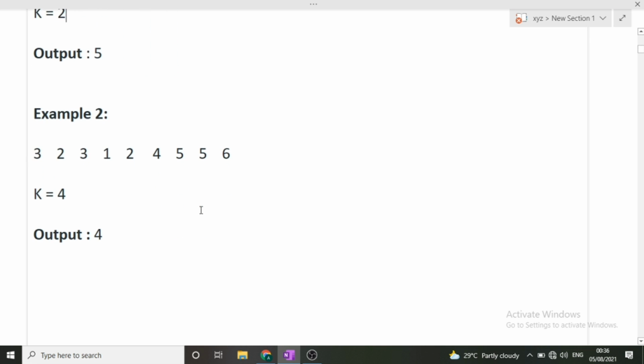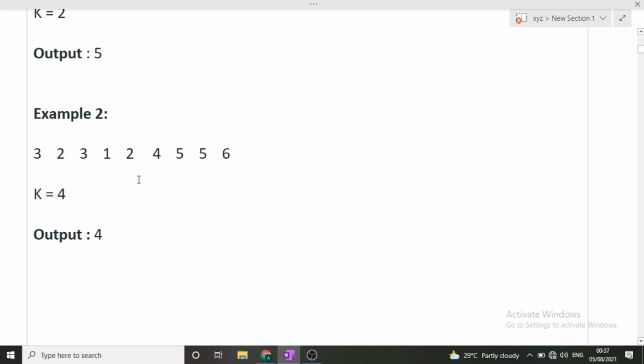Now example 2. This is the array that is given to us: 3 2 3 1 2 4 5 5 6. In this array you can see that multiple values are repeated. If you write this array in sorted order, we have to return the fourth largest element in this array. What is the largest element? The largest element is 6. What is the second largest element? You can see the second largest element is 5. What is the third largest element? Here is the trick. The third largest element is also 5, because 5 is occurring 2 times. Now what is the fourth largest element? The fourth largest element will be 4.